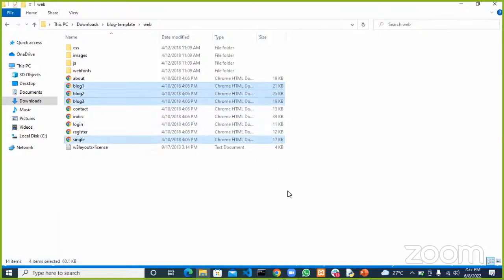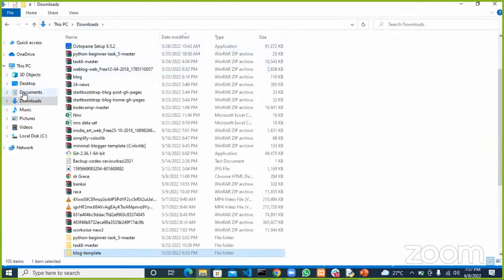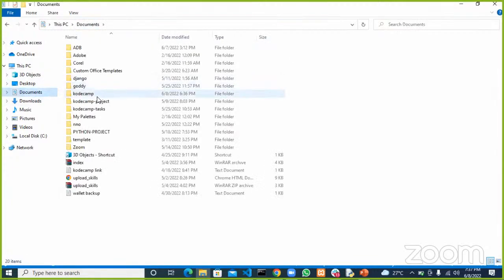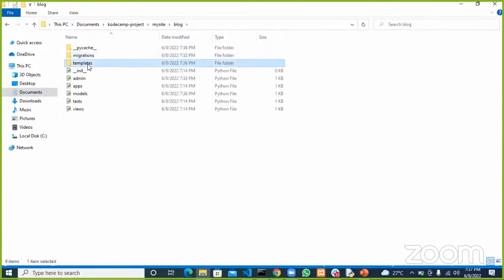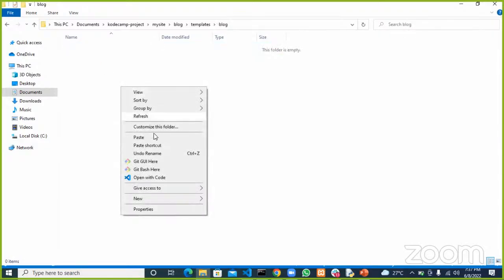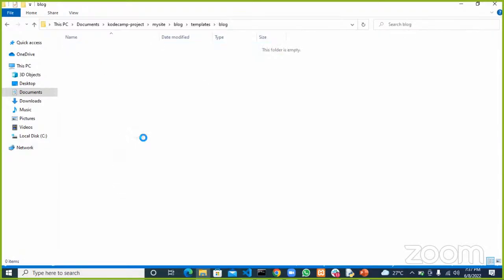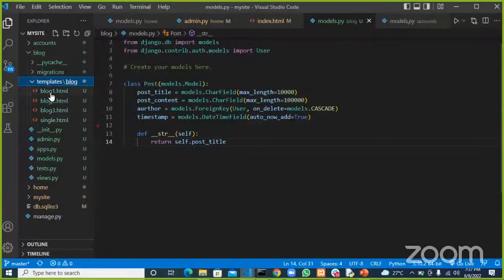We go to our document, KodeCamp project, my site, blog, template, blog, and then we paste them here. So now we have all of them right here.